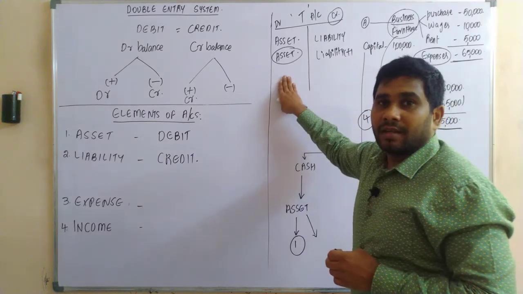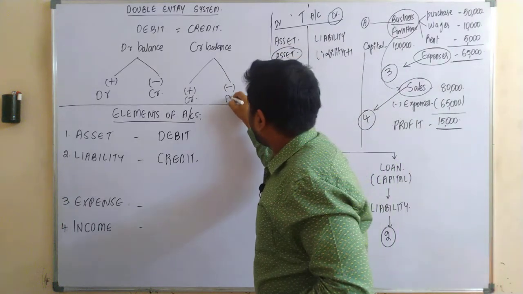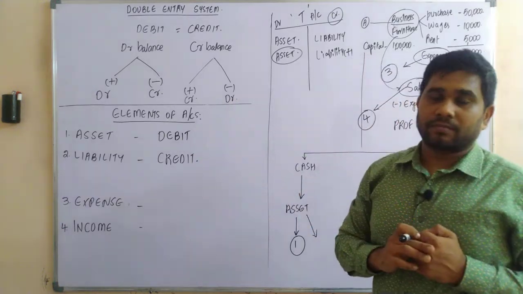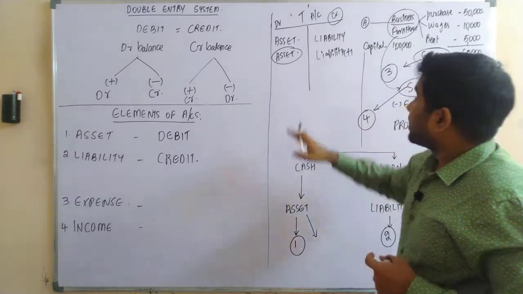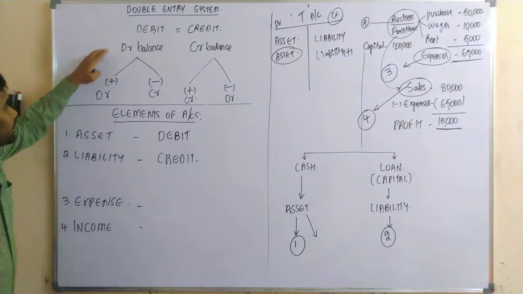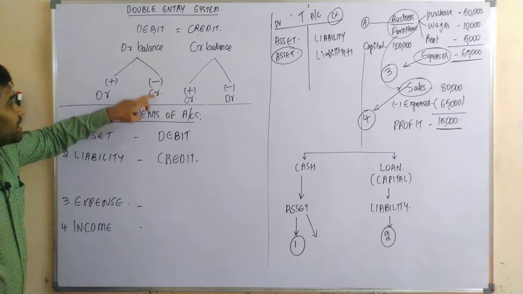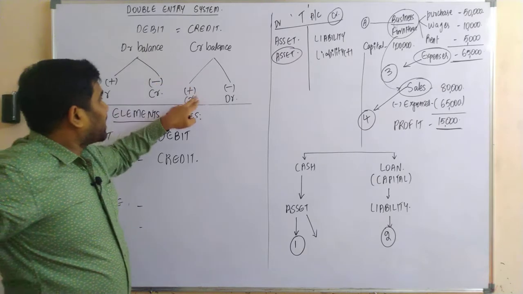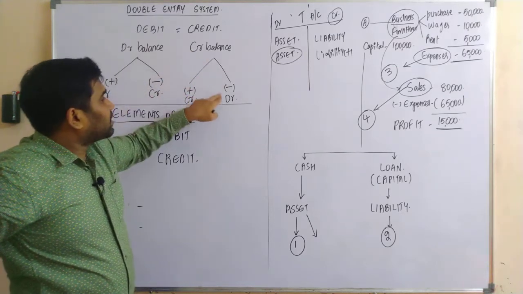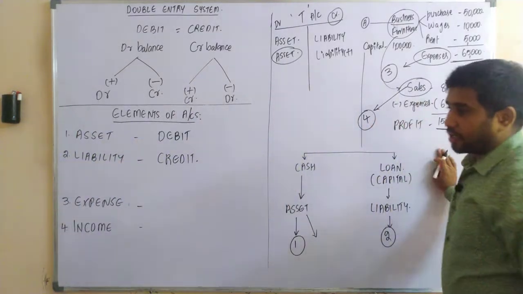Opposite side. If there is an increase, same side. If there is a decrease, opposite side. The opposite side of credit balance is nothing but debit. Now, if there is an increase in the debit balance, it should be recorded on the debit side. If there is a decrease in the debit balance, it should be recorded on the credit side. If there is an increase in the credit balance, it should be recorded on the credit side. If there is a decrease in the credit balance, it should be recorded on the debit side. Let's continue.